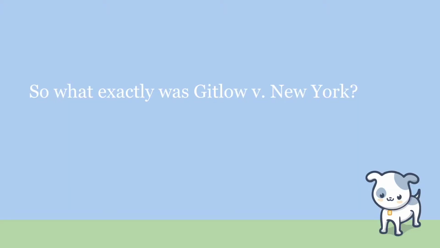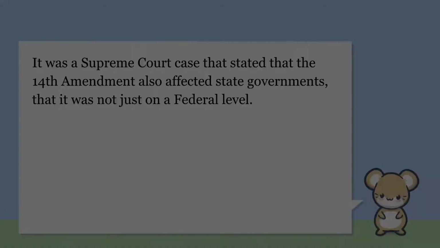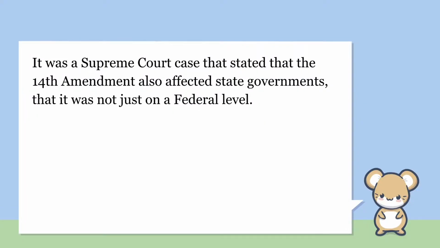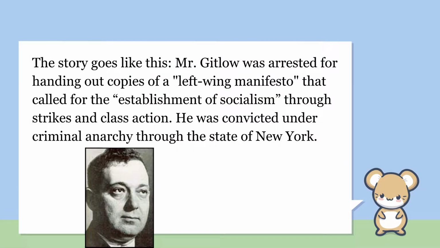So what exactly was Gitlow v. New York? It was a Supreme Court case that stated that the 14th Amendment also affected state governments, that it was not just on a federal level. The story follows. Mr. Gitlow was arrested for handing out copies of a, quote, "left-wing manifesto," unquote, that called for the, quote, "establishment of socialism," unquote, through strikes and class action. He was convicted under criminal anarchy through the state of New York.